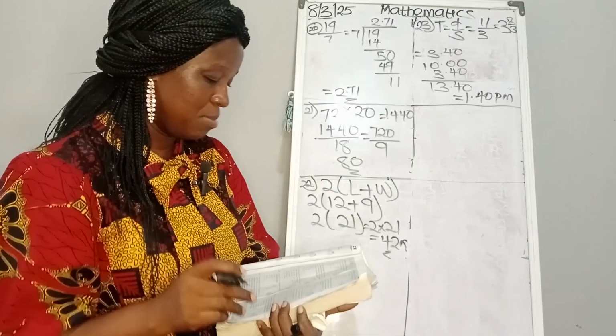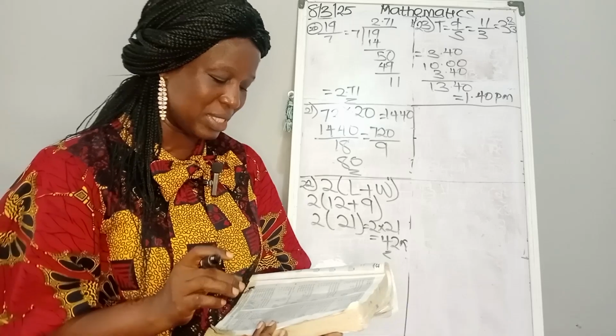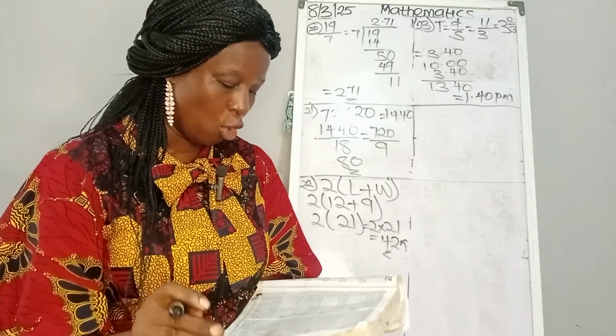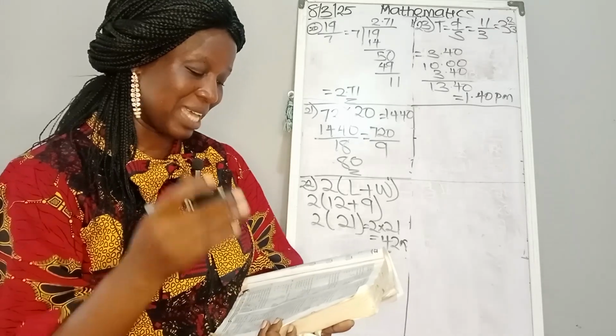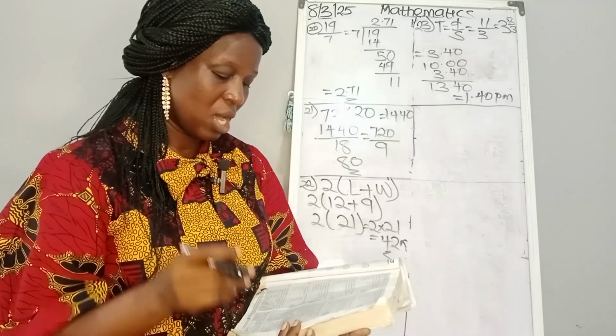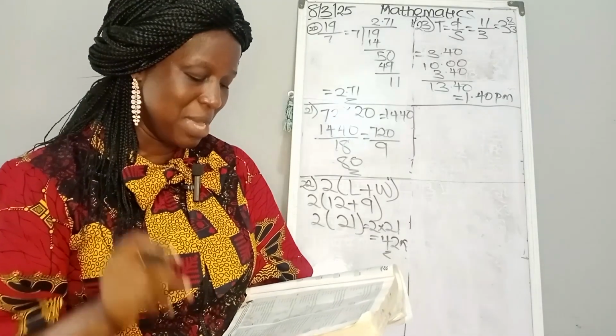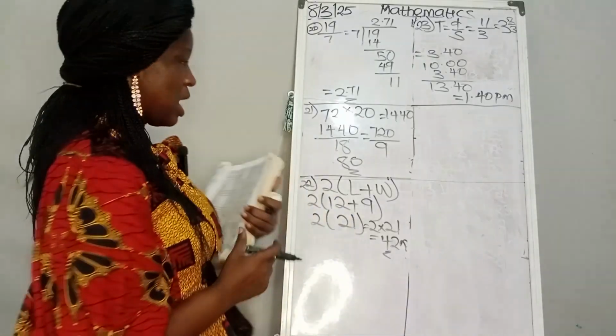Number 24, a rectangular container 10 meters long, 3 meters wide, and 4 meters high is 3/4 full of sand. How many cubic meters of sand are in the container? So let's go.